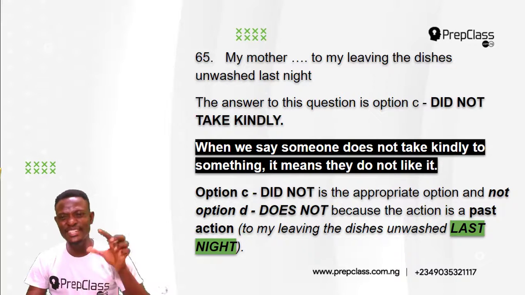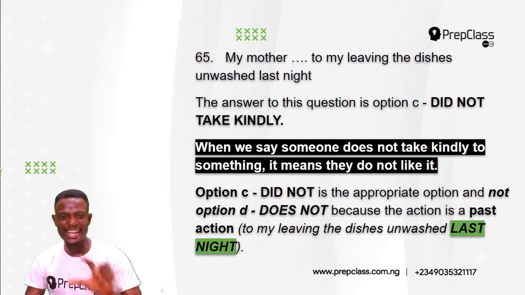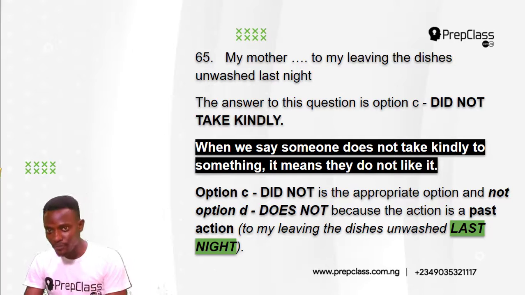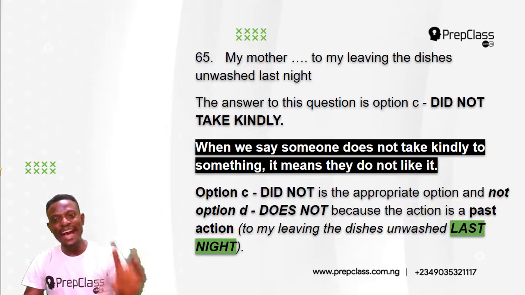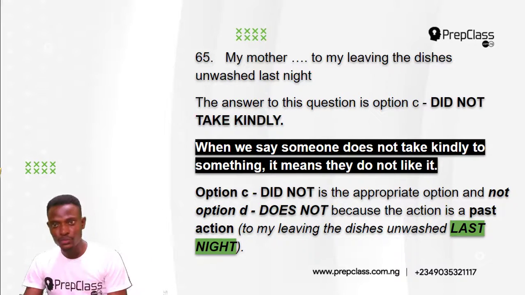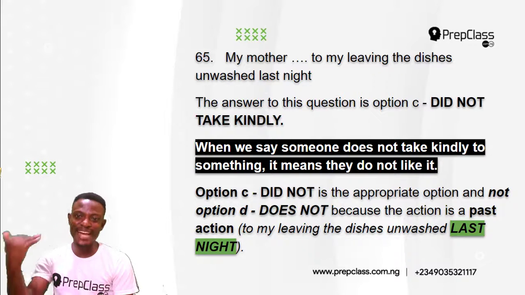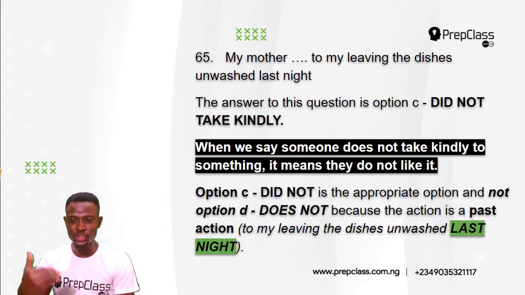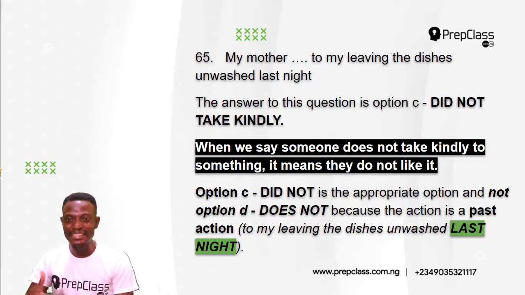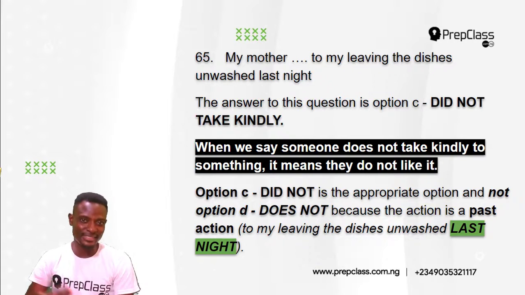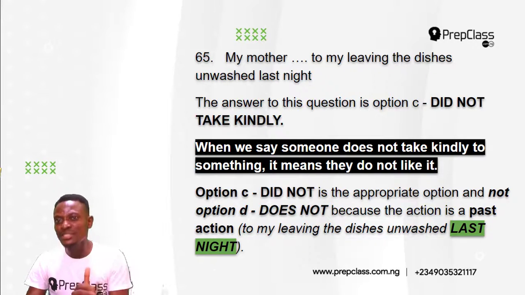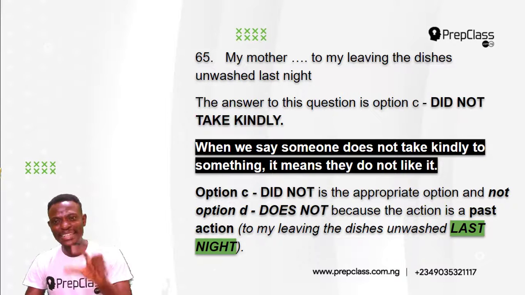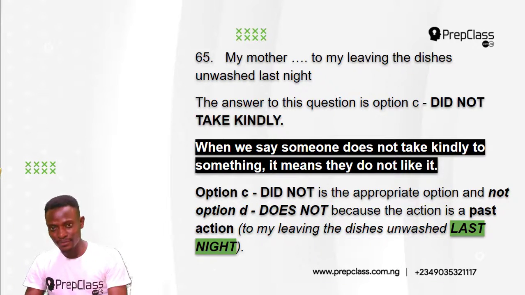Now, option C, did not, is the appropriate option, and not option D, does not. Because the action is a past action. To my leaving the dishes unwashed last night. That means I left the dishes unwashed last night. And did is a verb that refers to what? A past time. My mother did not take kindly to my leaving the dishes unwashed last night.